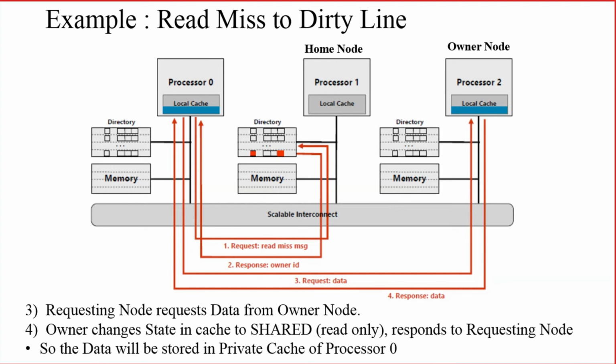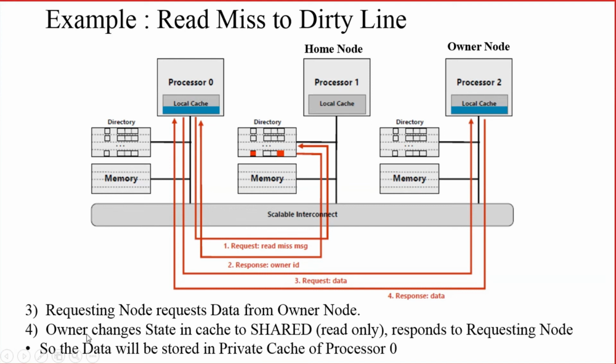That memory is only accessible to the owner node or that particular core. But now, since processor 0 is trying to read from processor 2, the owner node, that state should be converted from modified to shared. That we have seen. What do you mean by shared state? It is a read-only state. A block is said to be in shared state if it is read-only and can be accessed by more than one processor.